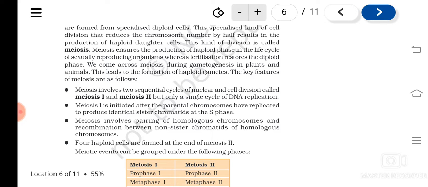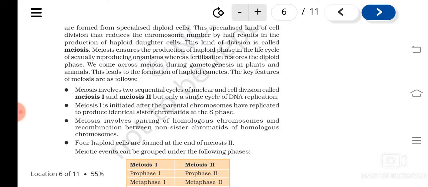And in meiosis, you can see pairing of homologous chromosomes and recombination between non-sister chromatids. So what is this homologous chromosome? Do you know? See, you know that we have 23 pairs of chromosomes, isn't it? And among these, each pair has the same genes, size, all that will be same. Okay, the members of a single pair, for example, the 22nd pair or 21st pair, understood. So these members will be identical to each other, understood. So these chromosomes are known as homologous chromosomes, understood.